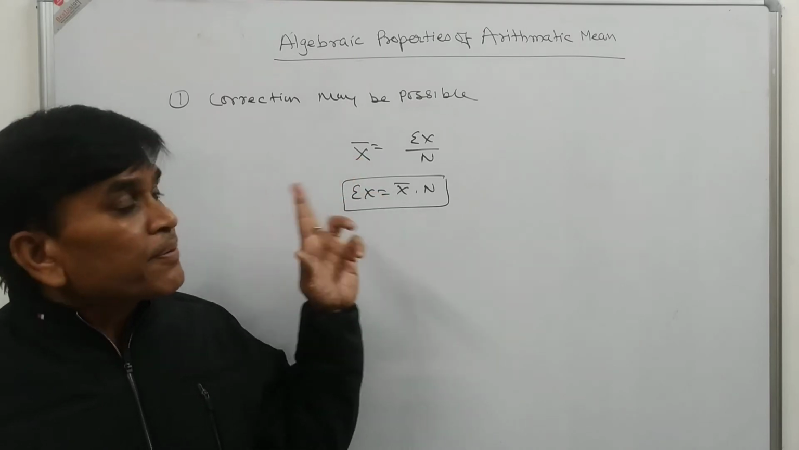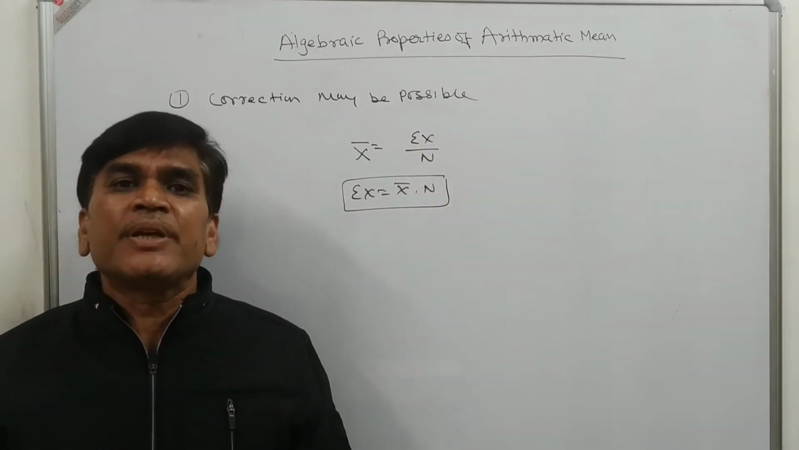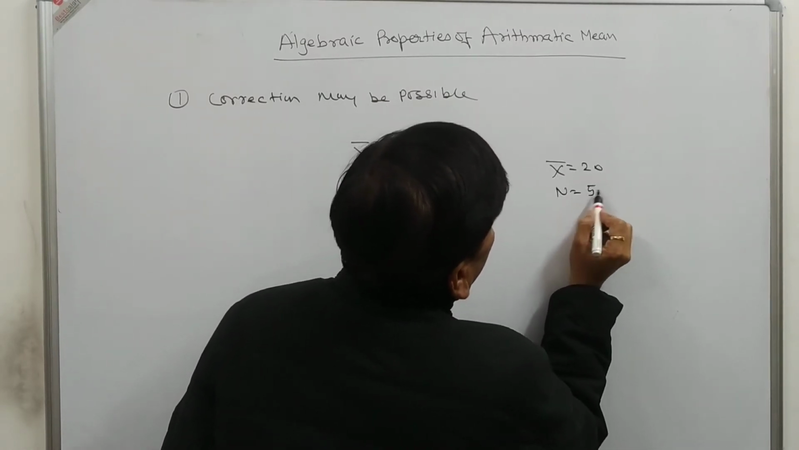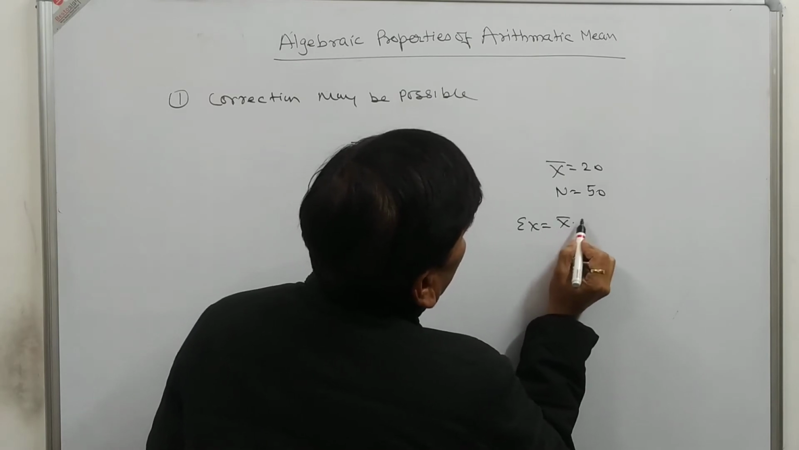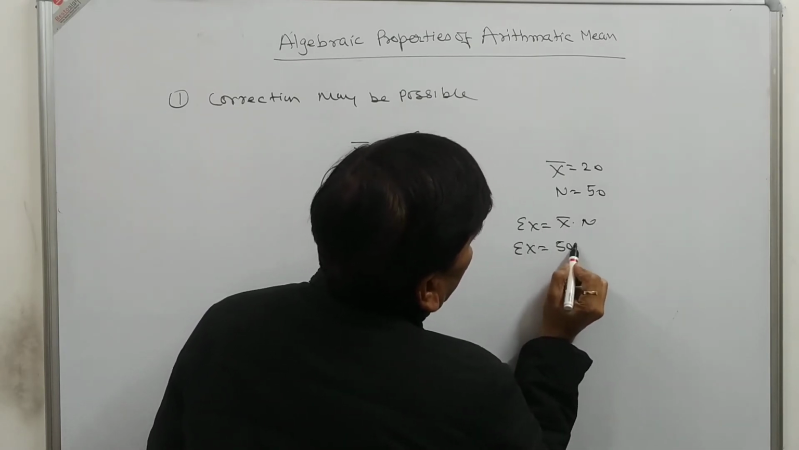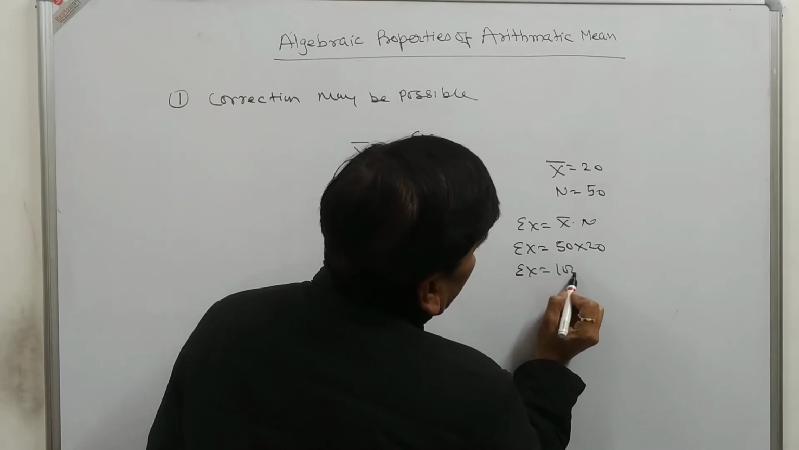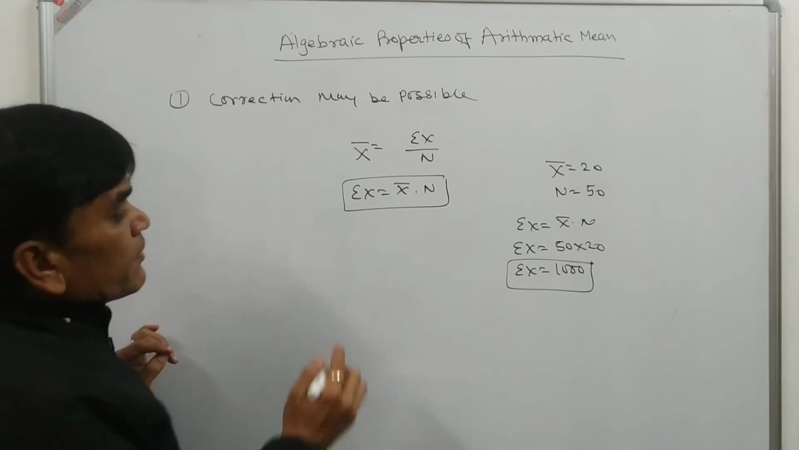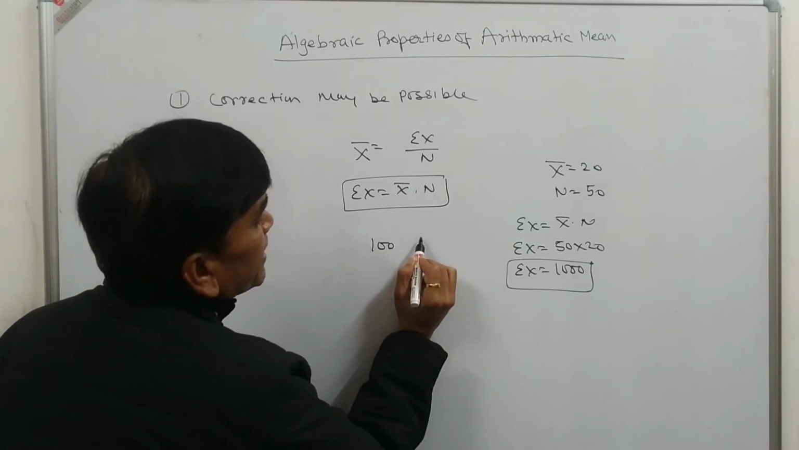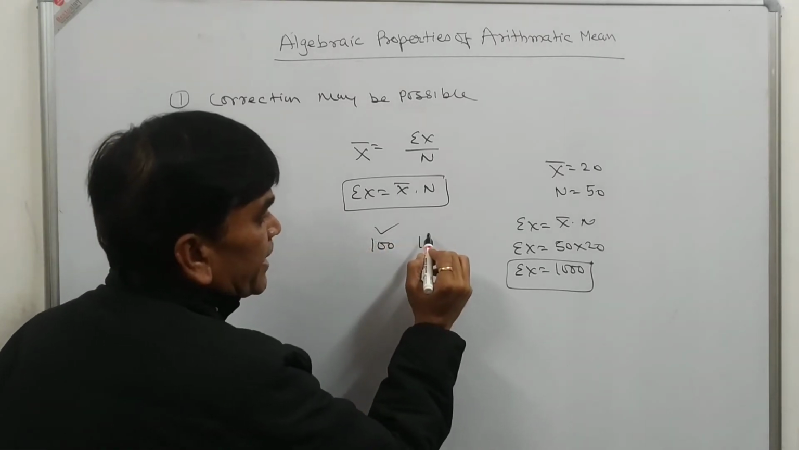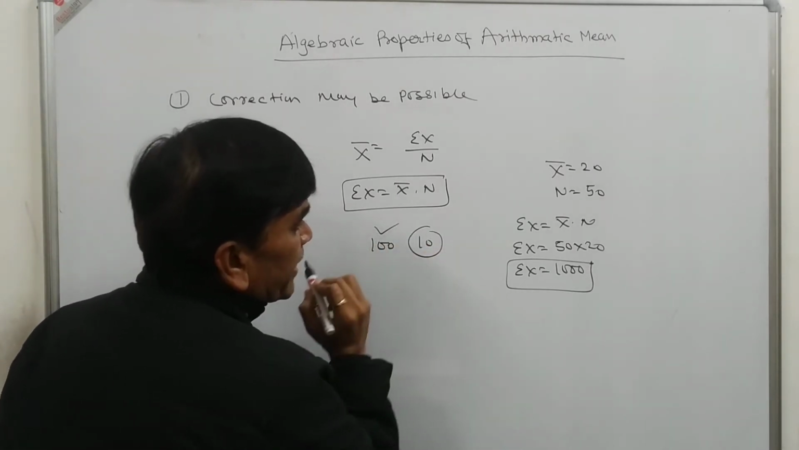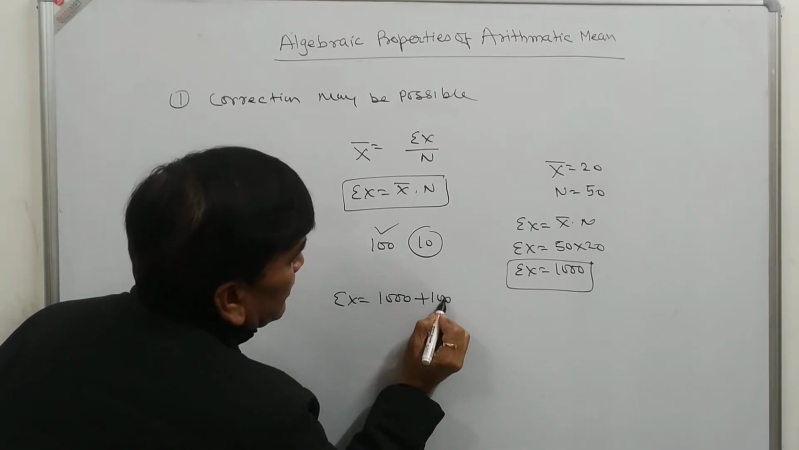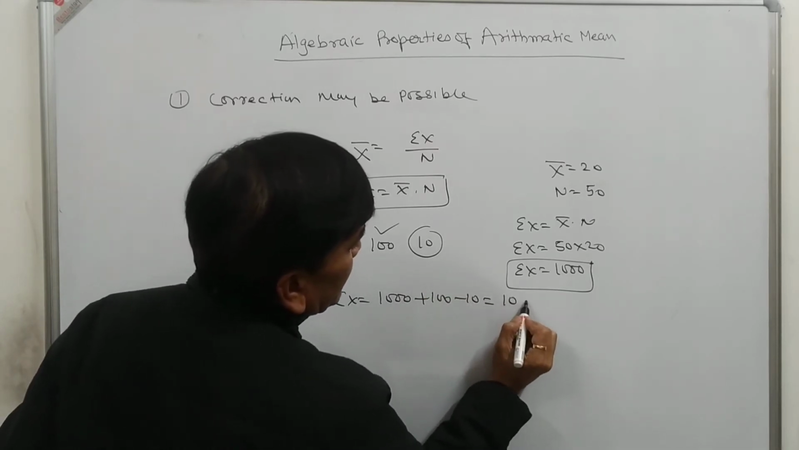Among these three items, if two values are given, we can calculate the third. Suppose x bar is equal to 20 and n is equal to 50. Then sigma x is equal to x bar multiplied by n, so sigma x will be 50 multiplied by 20, that is 1000. Suppose one value was actually 100 but was misread as 10. The correct value is 100, misread as 10. So the correct sigma x will be 1090.